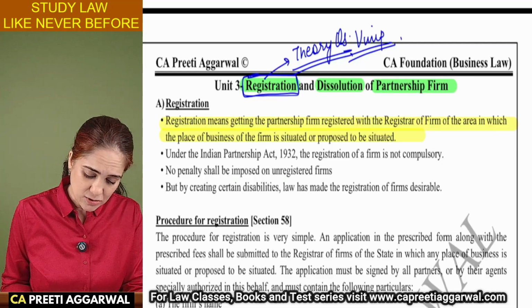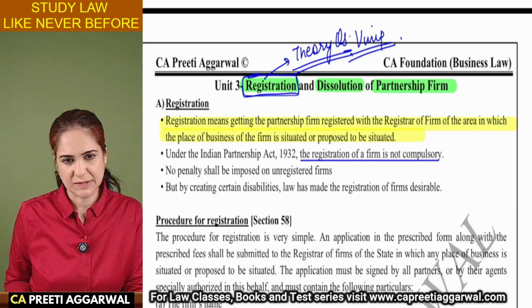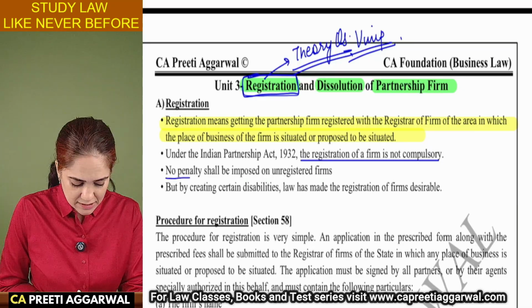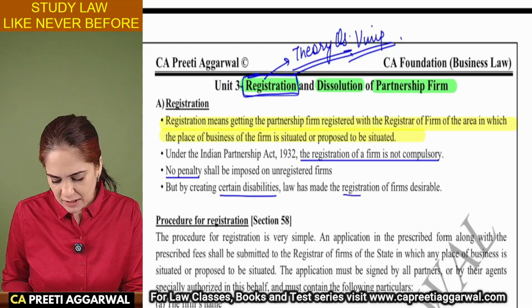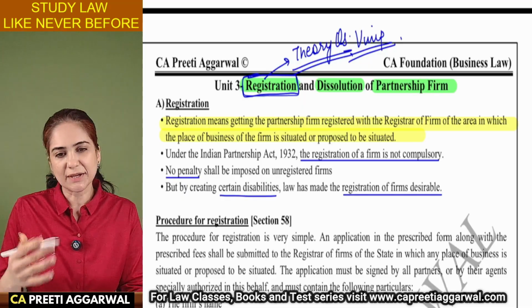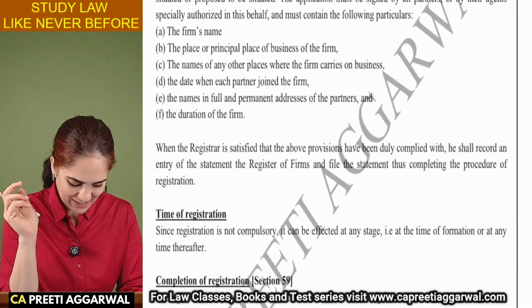According to the Act, registration is not compulsory. There's no penalty on non-registration. There are only certain disabilities which make registration desirable. What are those?